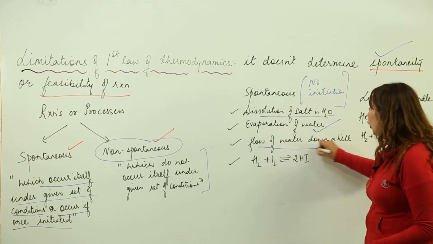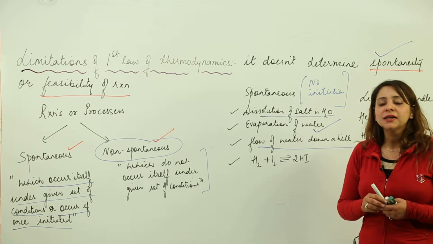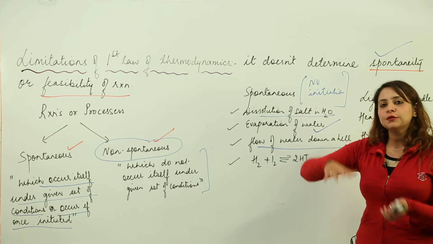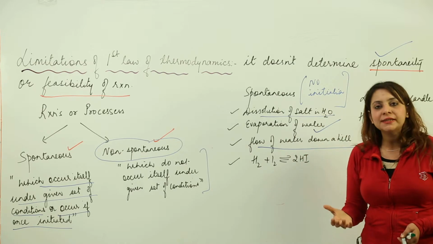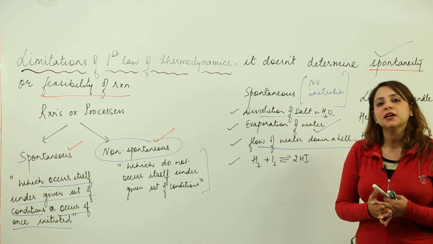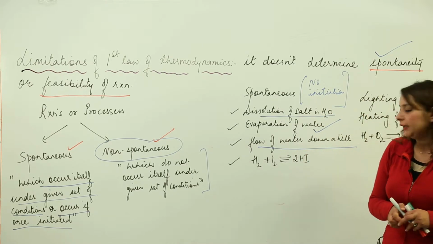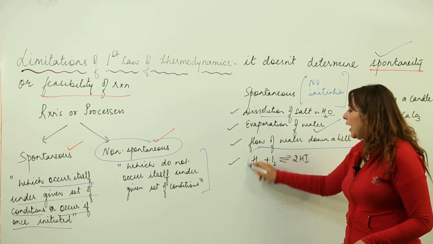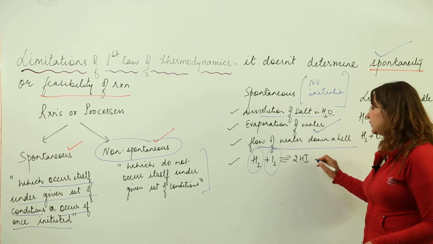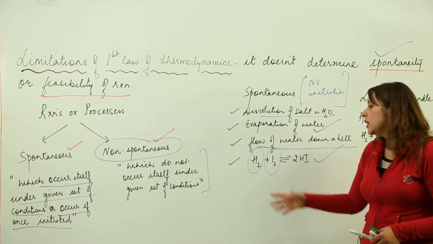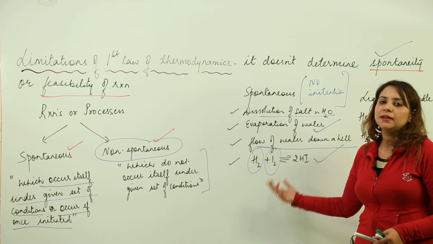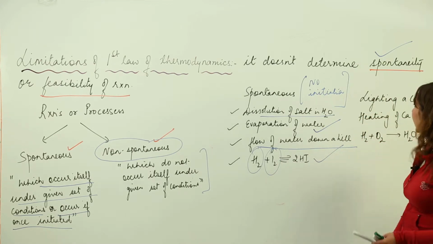The next is the flow of water down a hill. You know that whenever water is flowing, it flows down a hill. That means it has a tendency to flow by itself, or you can say the process occurs by itself under the given set of conditions. Likewise, if you add hydrogen to iodine, the hydrogen iodide formation doesn't require any initiation. They both constantly react and give rise to hydrogen iodide.